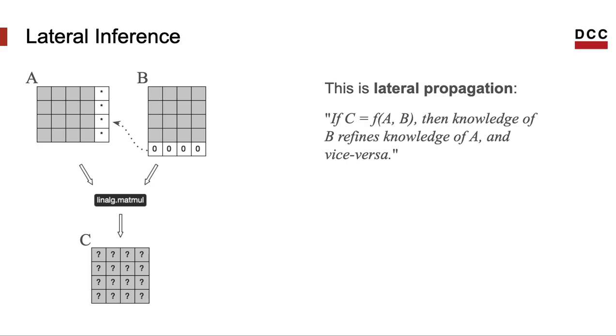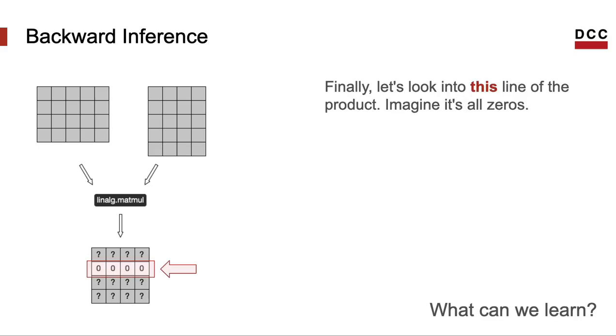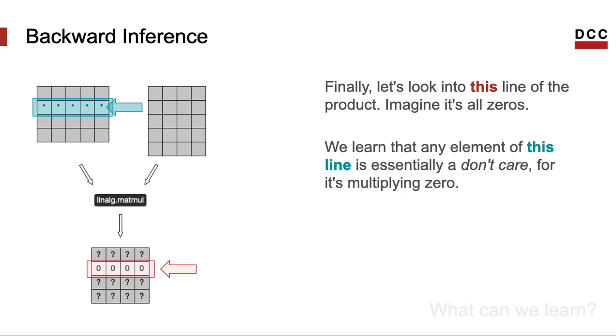This is what we call lateral propagation. In this case, the knowledge about an operand lets us infer something about the other operand of that operation. Finally, if for any reason we know that this line of the product is all zeros, what can we learn? Well, in this case, we learn that the second line of the input can be all zeros too.